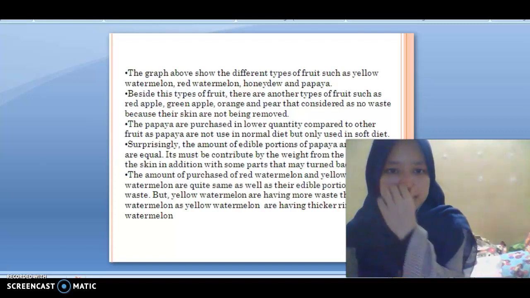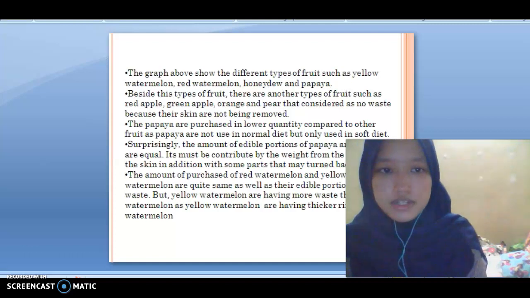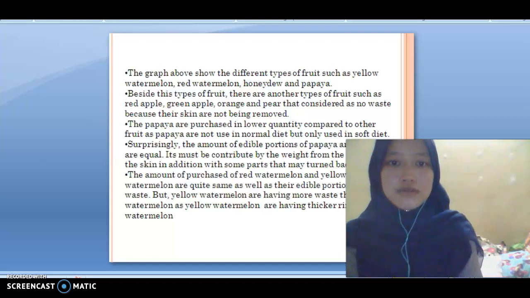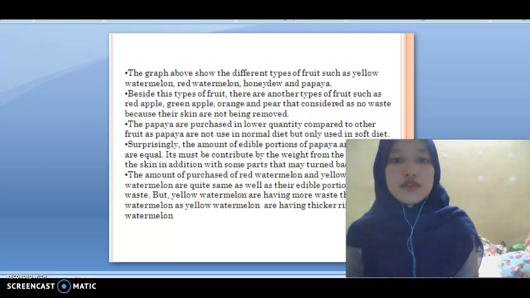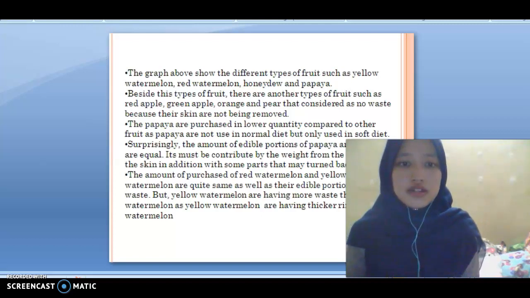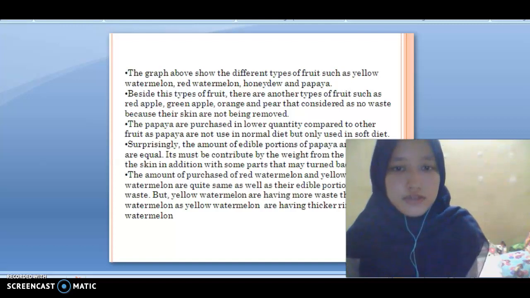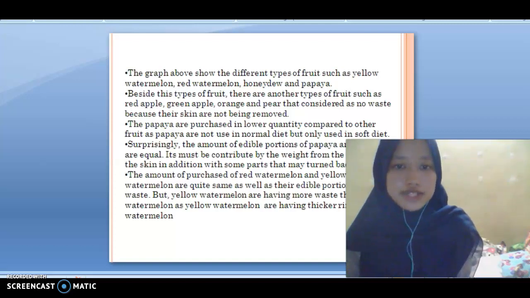The papaya is purchased in normal quantity compared to other fruit, as papaya is not used in the normal diet but only used in the soft diet. The amount of edible portion of papaya and its waste are equal. It must be contributed by the weight of the seed and the skin. In addition, the amount of purchase of red watermelon and yellow watermelon is the same, but the yellow watermelon has more waste because it has a thicker rind than the red watermelon.